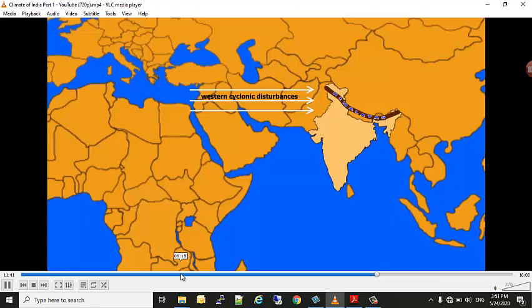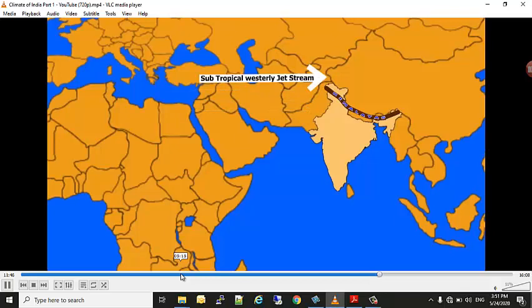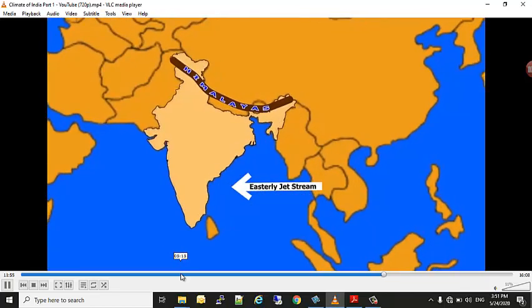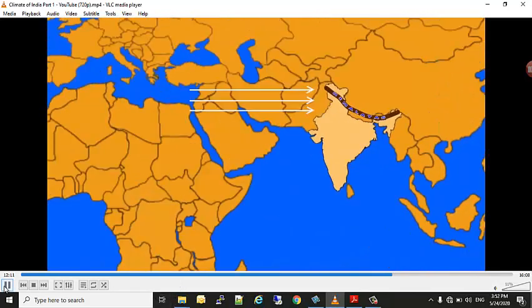Over India, the jet streams blow south of the Himalayas in all seasons except summer. The western cyclonic disturbances are brought to the northwestern part of the country by the westerly flow. In summer, the subtropical westerly jet stream moves to the north of the Himalayas due to the apparent movement of the sun. Western disturbances, or weather phenomena, are brought in by westerly flow from the Mediterranean Sea.